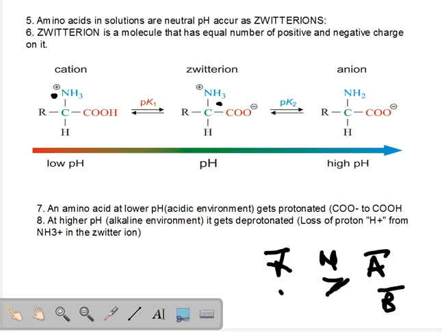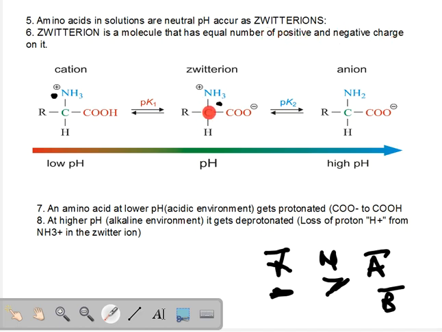It actually means the acid and base cancel out each other, and that's why the pH is neutral. So when an amino acid is placed in a neutral environment, any particular amino acid occurs as a zwitterion. Zwitterion. That's a very pleasing term to hear. Anyways, what is a zwitterion? Let's come to that. A zwitterion can be any molecule that has equal positive and negative charge on it.